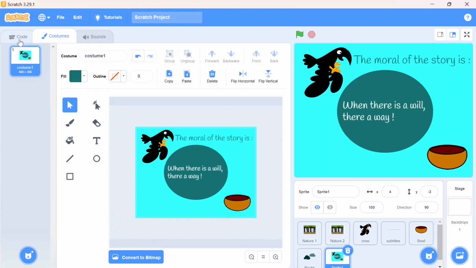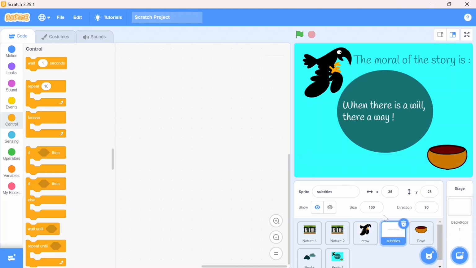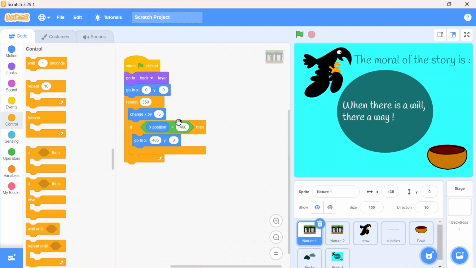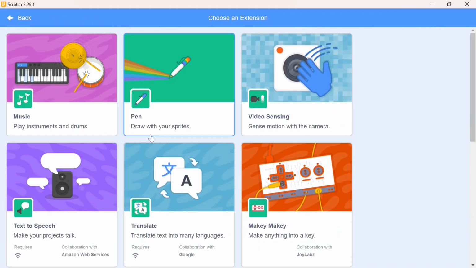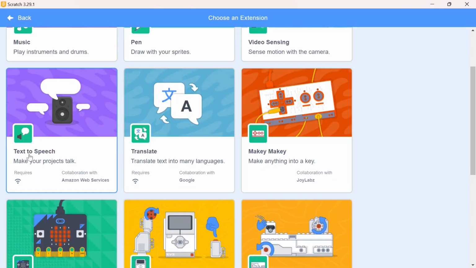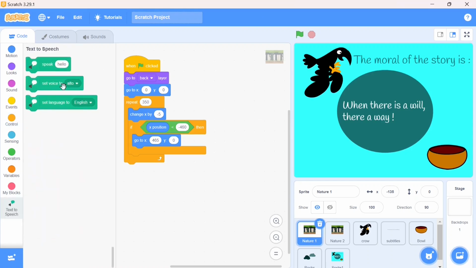Go back to coding now. Here we have done our subtitle, but we need to show this subtitle according to some time difference. To tell the dialogue of the story, you can use the extension available on Scratch, that is text to speech. You can use text to speech and your dialogue will be told in different voices, which are available on Scratch. You can see this feature in our video in which we made your own personal translator. Link is available in the description box. You can see that video and understand very well how to use this text to speech extension.